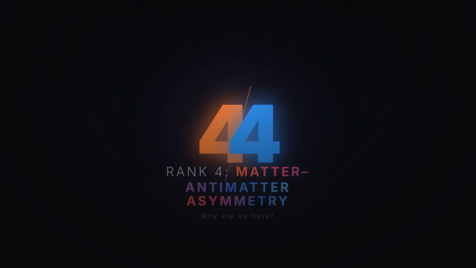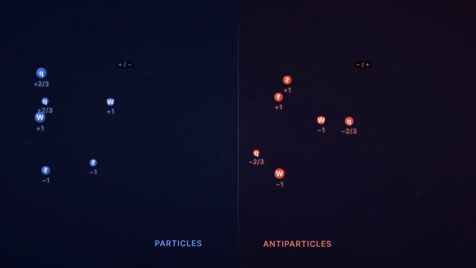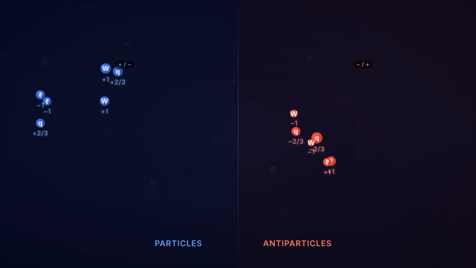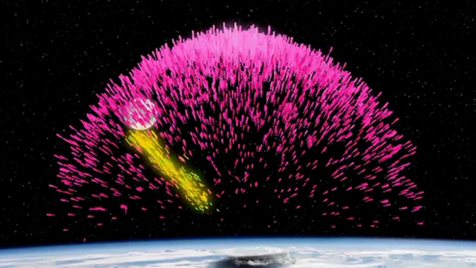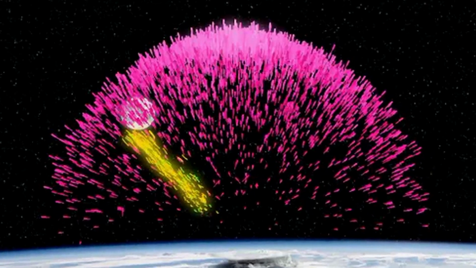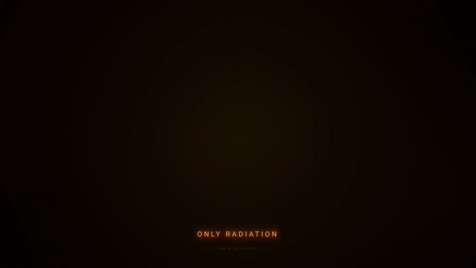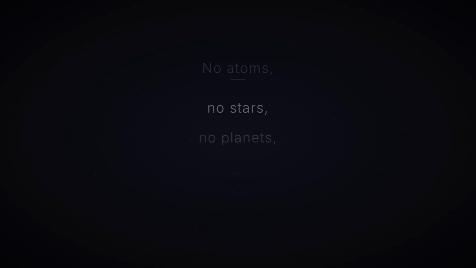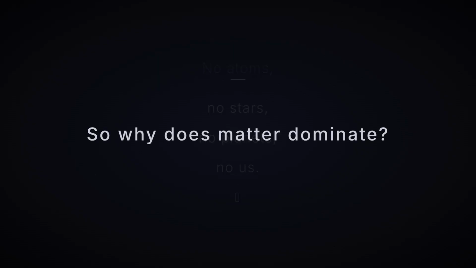Number 4. Matter-antimatter asymmetry. Why are we here? The Big Bang should have created equal amounts of matter and antimatter. For every particle, the early universe produced an antiparticle with the opposite charge. When matter and antimatter meet, they annihilate completely, leaving only energy. If the amounts had been equal, nothing would remain but radiation. No atoms, no stars, no planets, no us. So why does matter dominate?